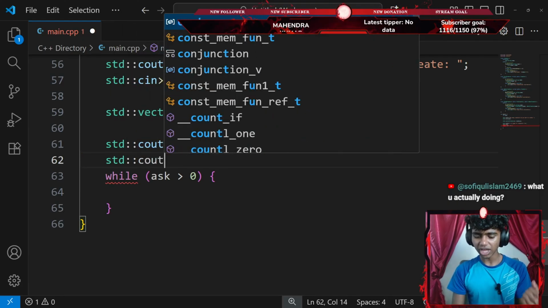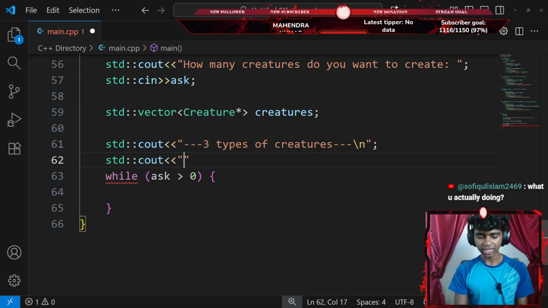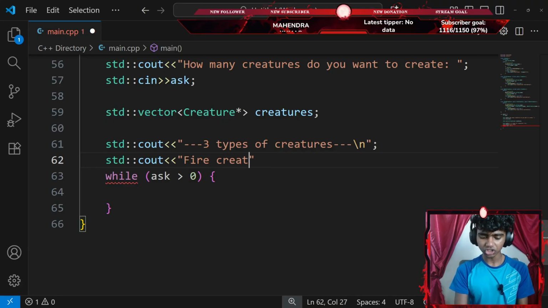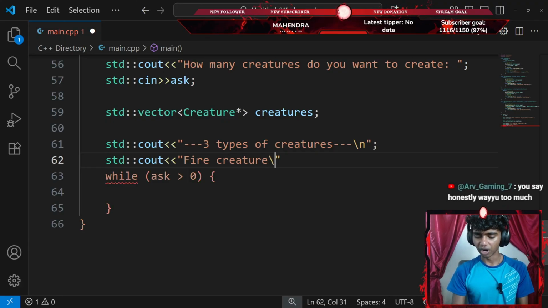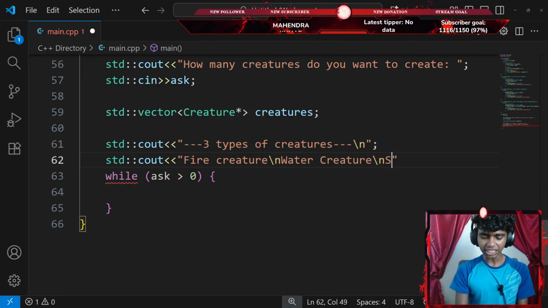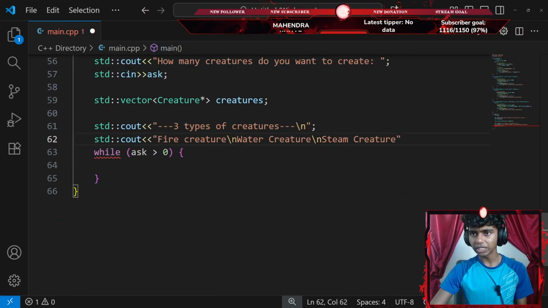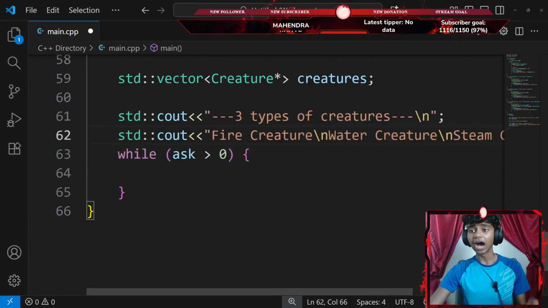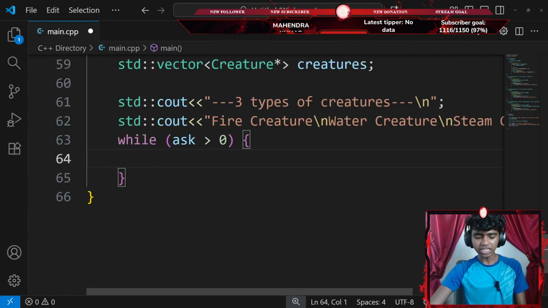And then I'll add another standard console output with an insertion operator that says fire creature. And then a newline. And then let's add water creature, and then another newline and a steam creature. There we go. Let's just zoom out a bit. And then I'm gonna end that with a newline as well with a semicolon. And now, while my ask variable is greater than 0, I'm gonna do something.